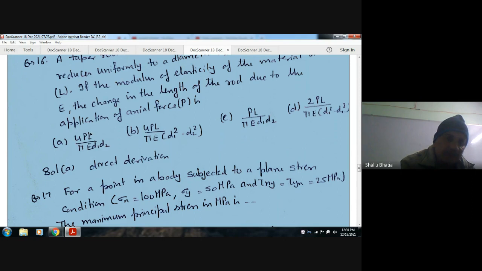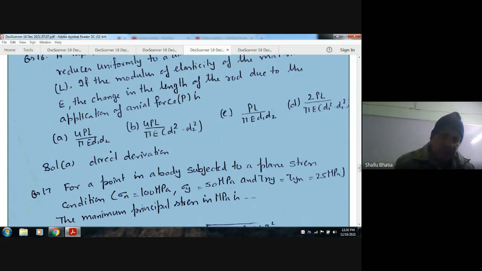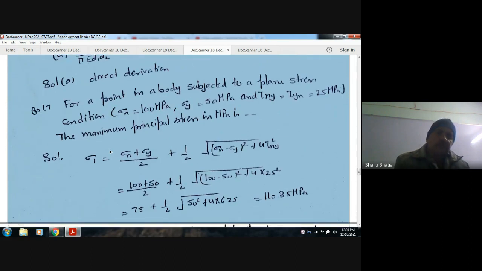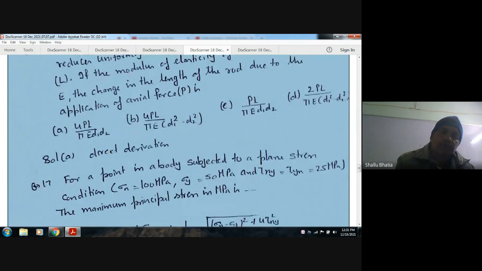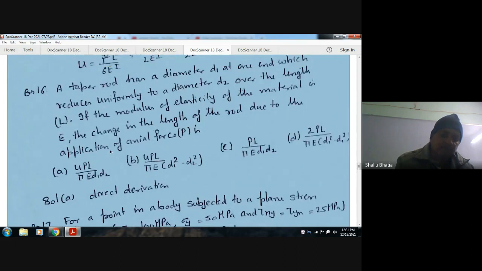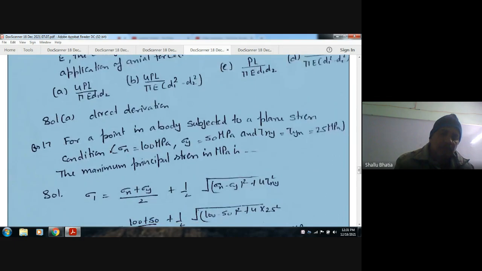So this is a direct derivation. For a tapered bar, the extension is given by 4PL by pi E d1 d2, which we have covered in the introduction lecture of strength of materials. So the answer is A. You can see my video of introduction to strength of materials for this derivation.